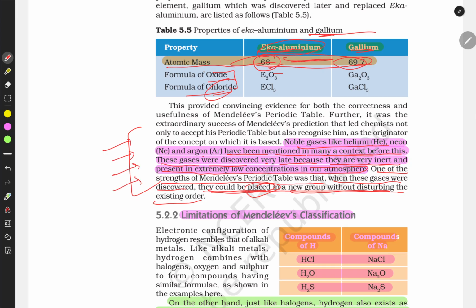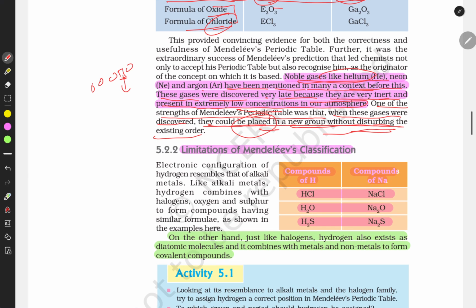this classification was that he arranged it in a way that even though there are gaps, he left the gaps, and he thought that there is still some element there that has not yet been discovered. Even when the noble gases were discovered, which were discovered late because they are found in the atmosphere in very low concentration, we did not have to change the periodic table, they fit in without disturbing the order.